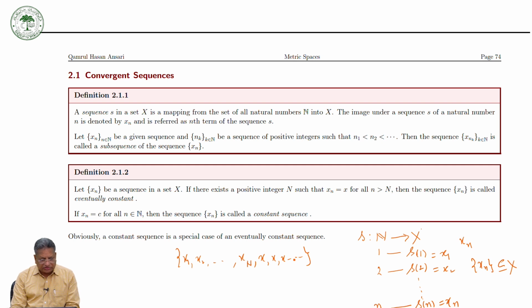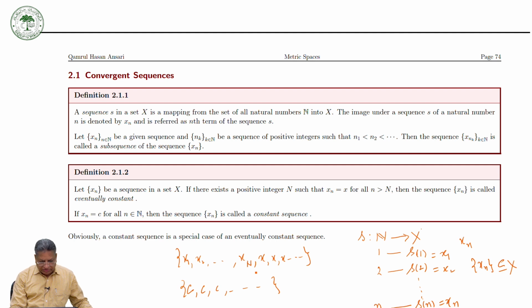So this kind of sequence is called an habitually constant sequence, and a sequence where all the terms are constant, c, c, c, c and so on, is called a constant sequence. So it is very obvious that a constant sequence is a special case of an habitually constant sequence.